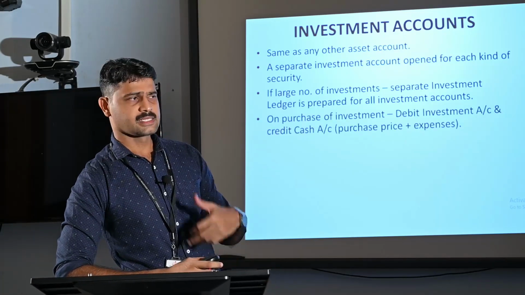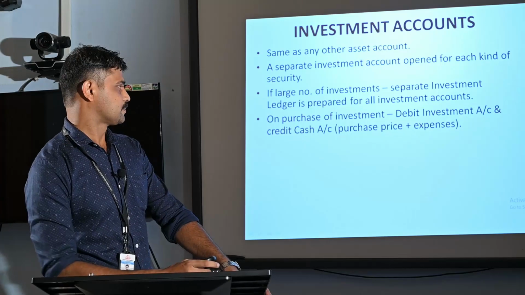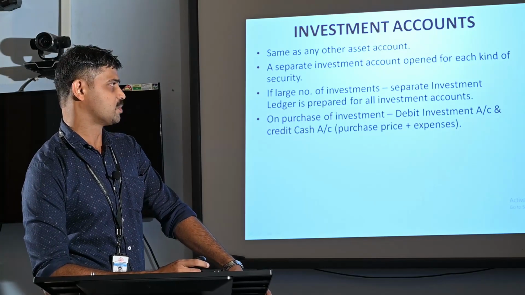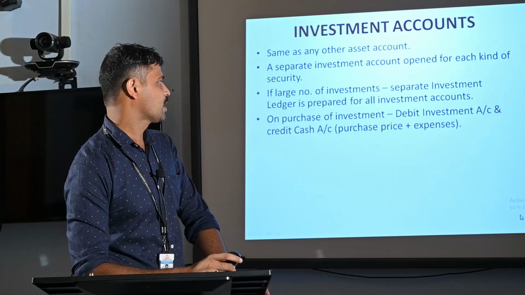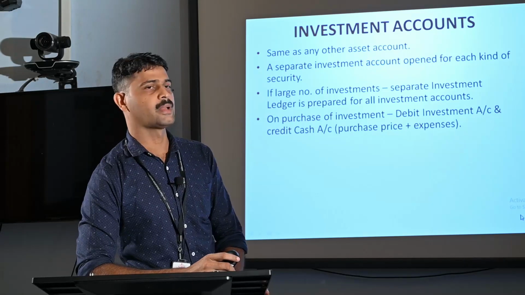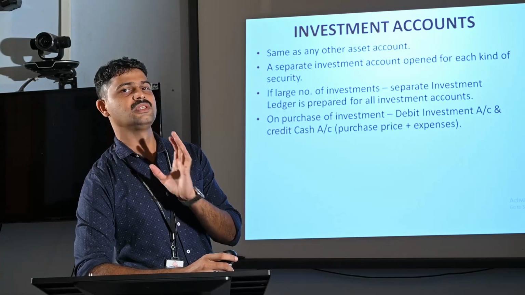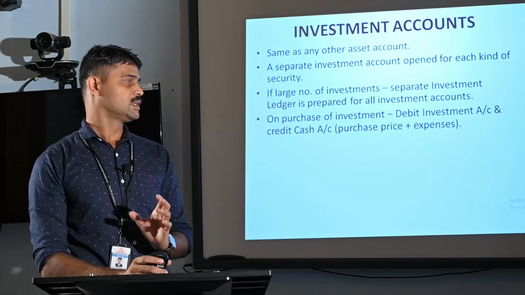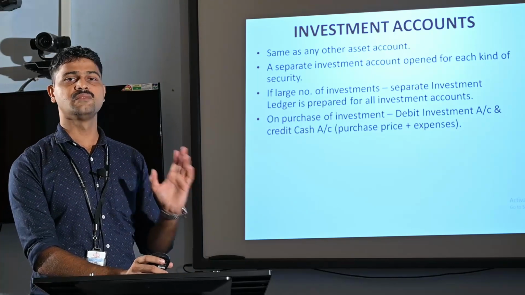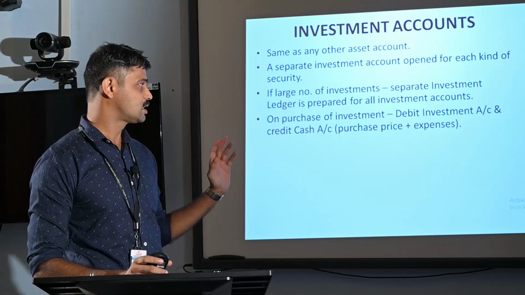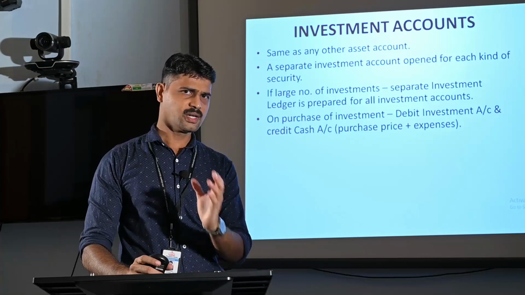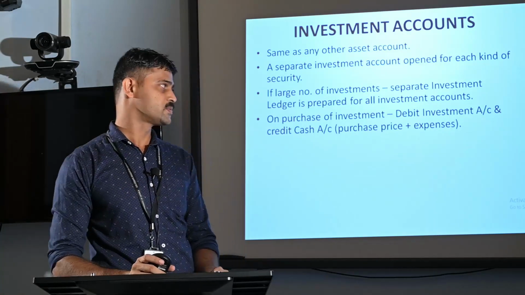What about the transactions in investment account? On purchase of investment, we have to debit the investment account and credit the cash or bank account. While purchasing investment or the securities, the investor has to debit the investment account and credit the cash or bank account. So what amount should be shown in this entry? That is very important.